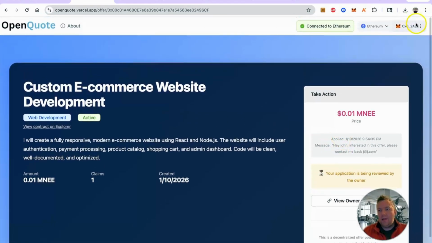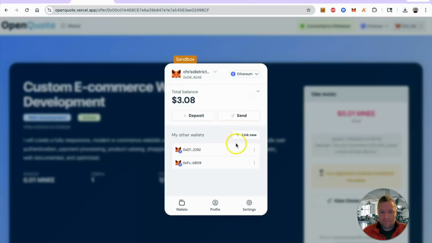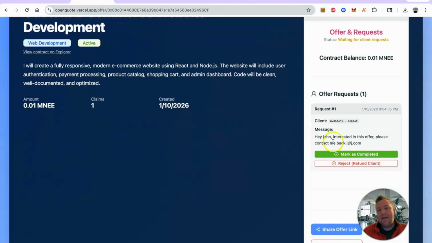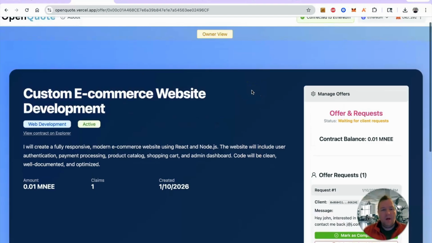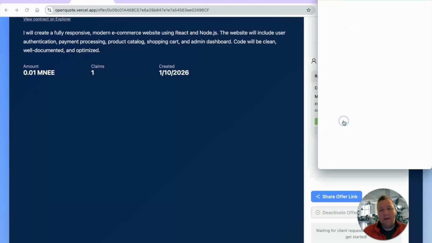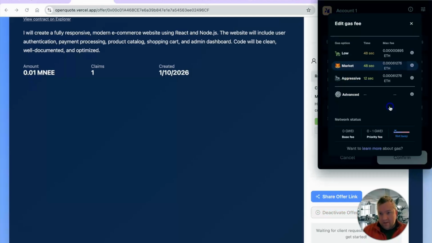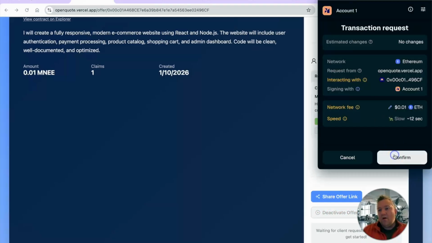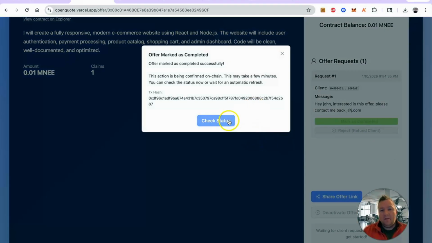And coming back to the owner view, you can see that incoming request and be able to mark it as completed or refund the client. So there's no need to go through some other third-party website. The transaction is completely mediated through money. If you mark it as completed, it does take a few moments, but you can withdraw from the smart contract.